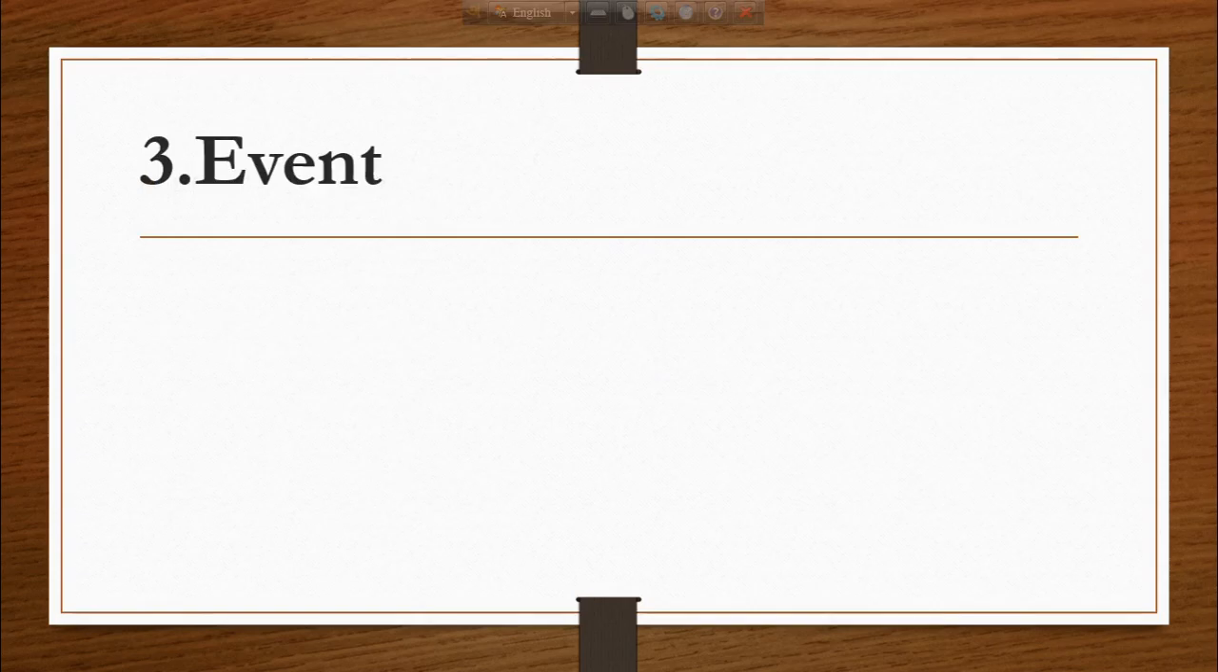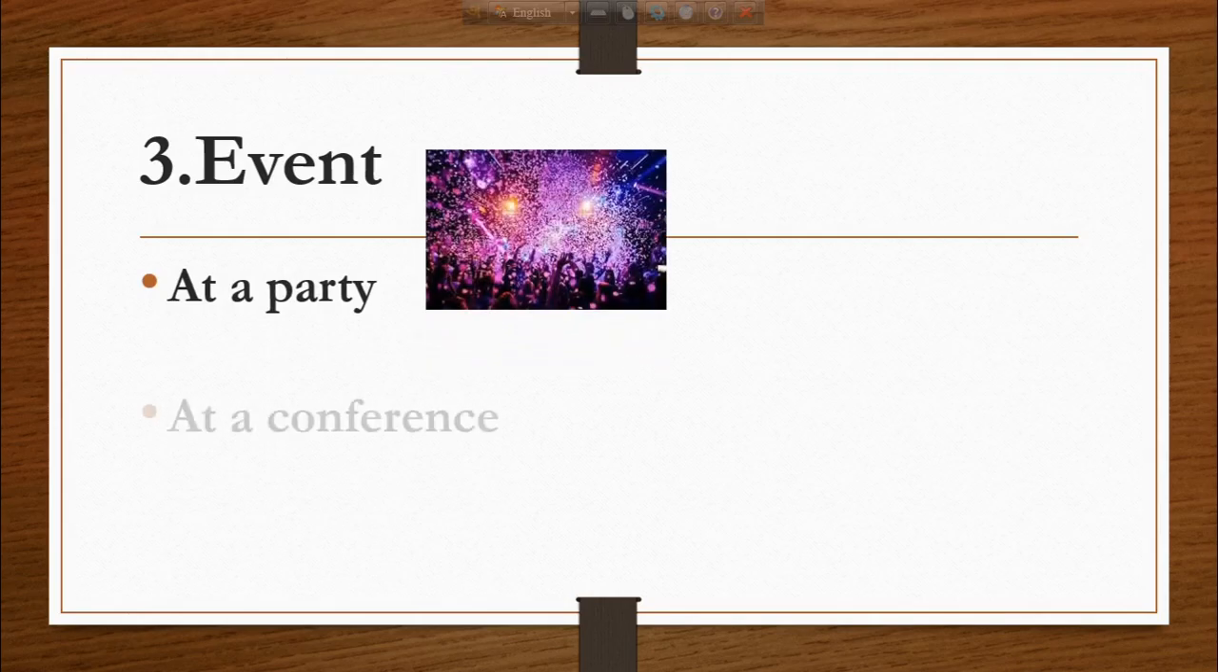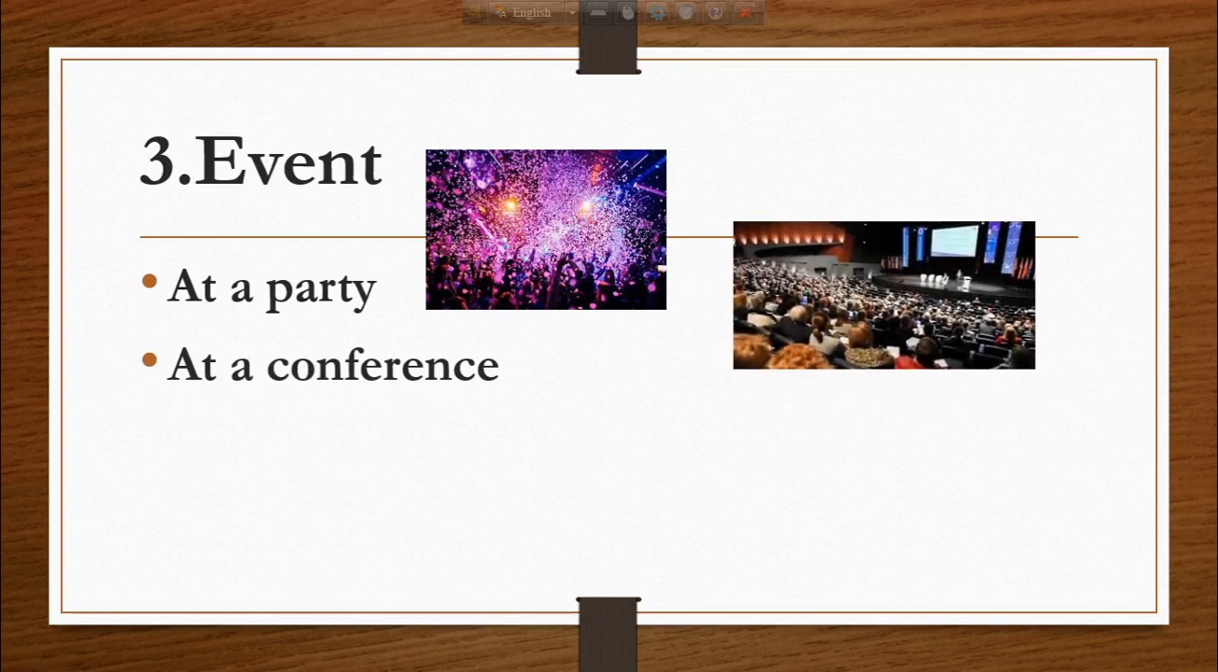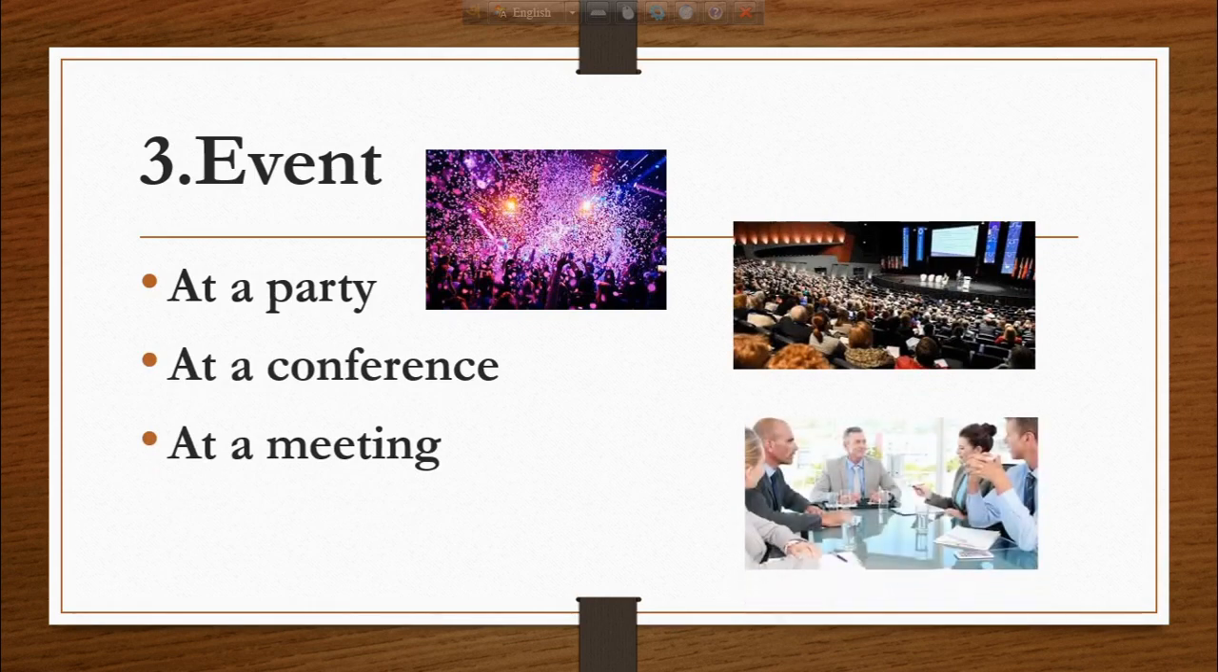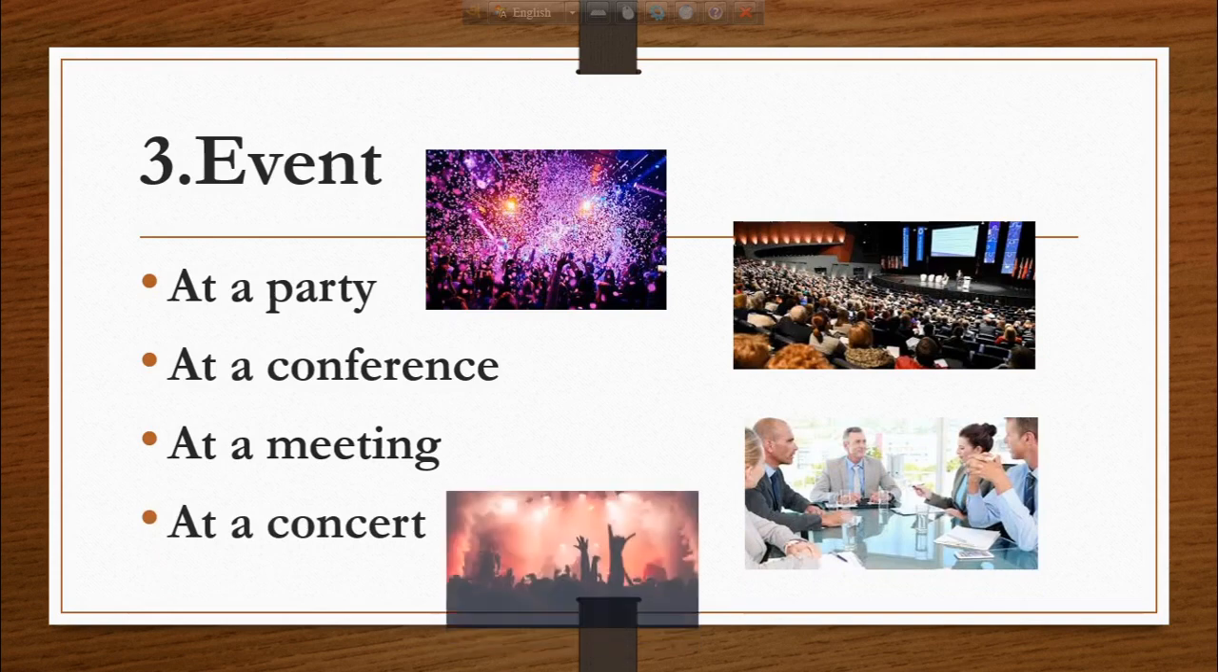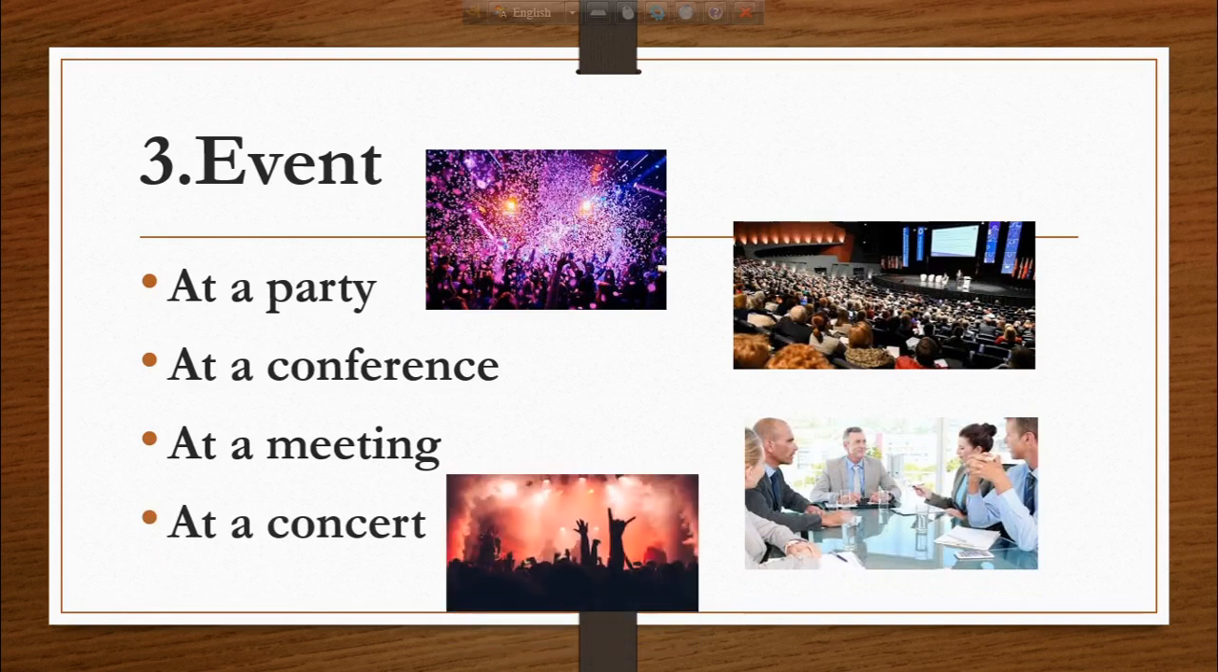We use at when we mean event. For example, we say at a party. He is at a party. At a conference. They are at a conference. We say at a meeting. They are at a meeting. We say at a concert. They are at a concert.